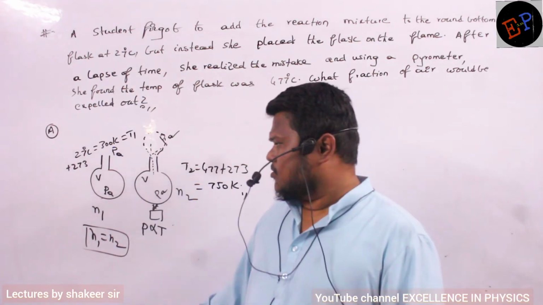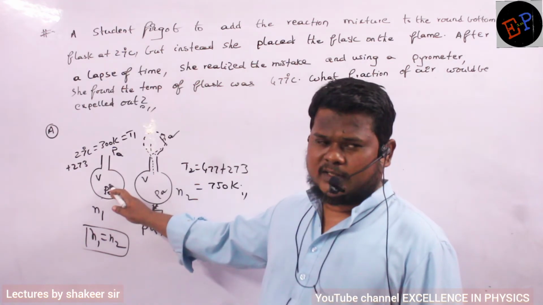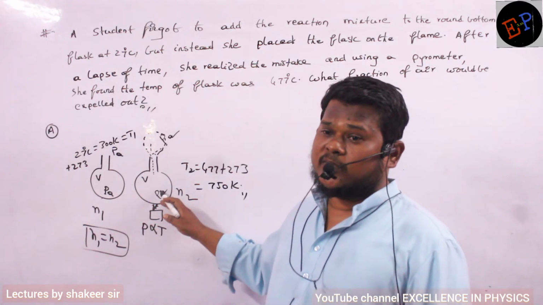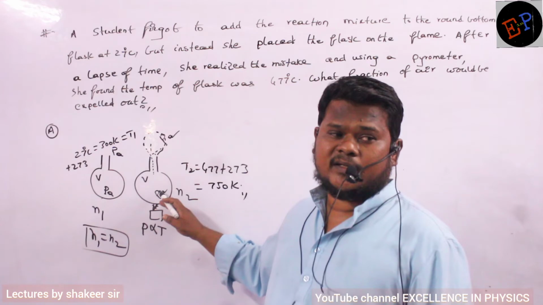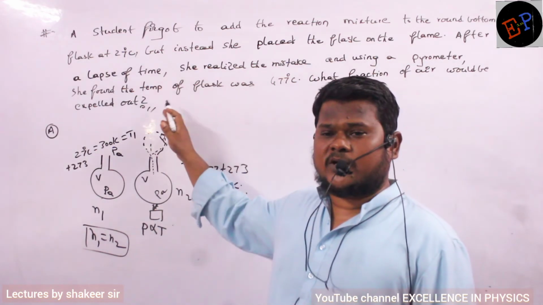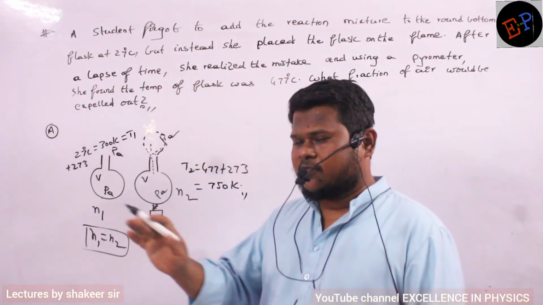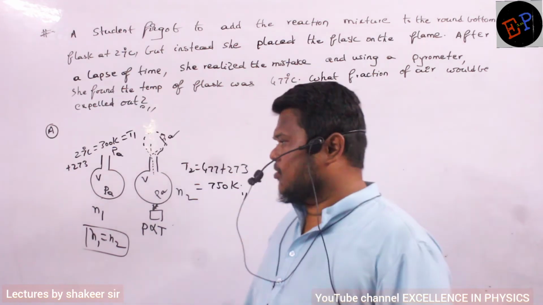Are you able to understand? Previously 100 molecules were there. Now inside the container only 80 molecules are there. Then what about the remaining 20? They have gone into the atmosphere. But 20 plus 80 is 100 only. So the number of moles doesn't change. Are you able to understand?